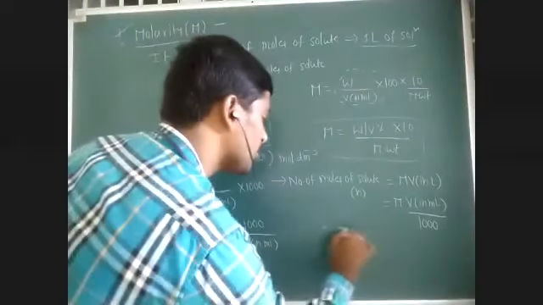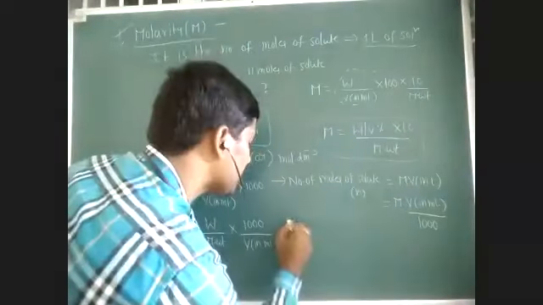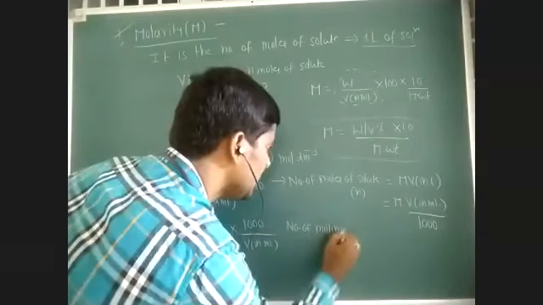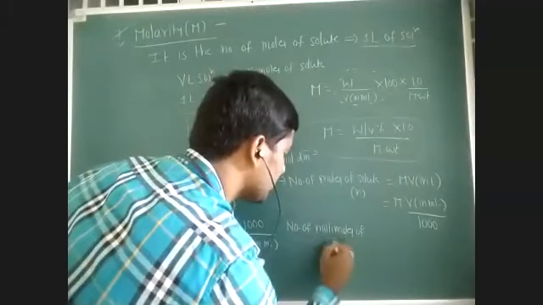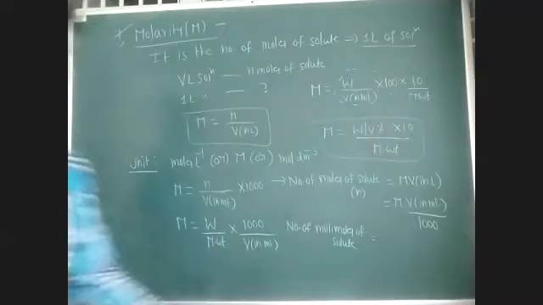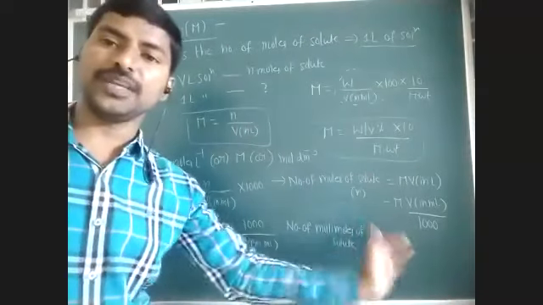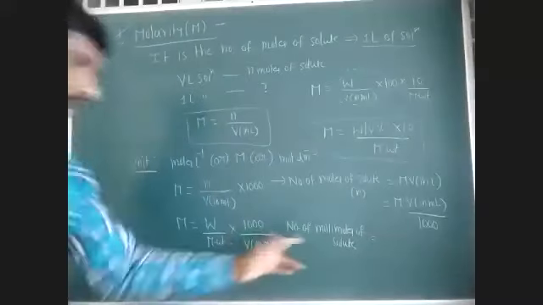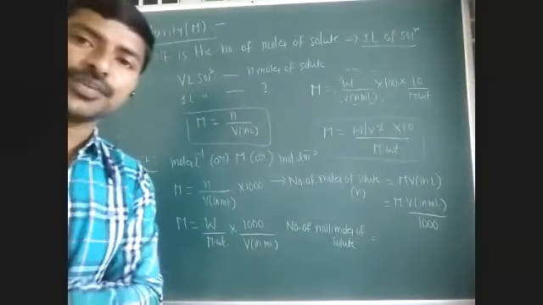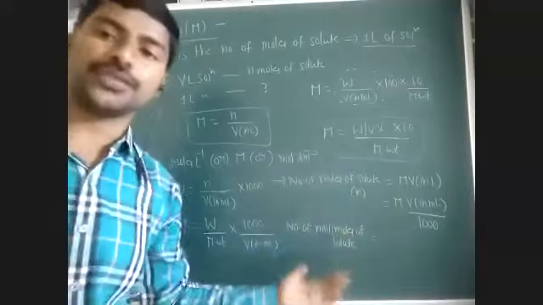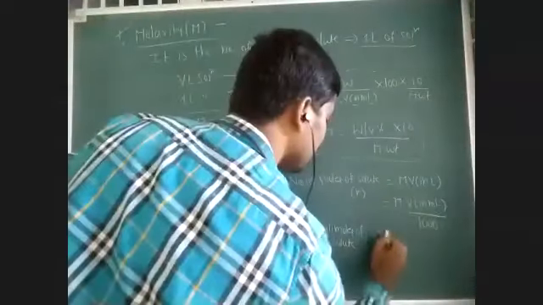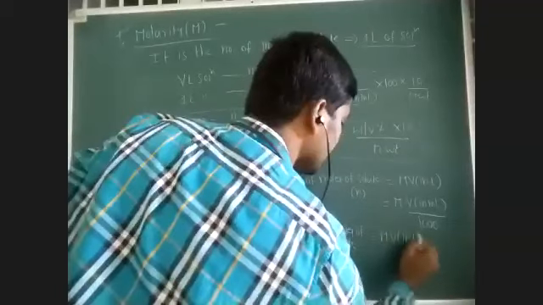Now, the number of millimoles of solute. Always, 1 liter is equal to 1000 milliliters. So the number of millimoles of solute means the number of moles of solute into 1000, that is M into V in liters into 1000.